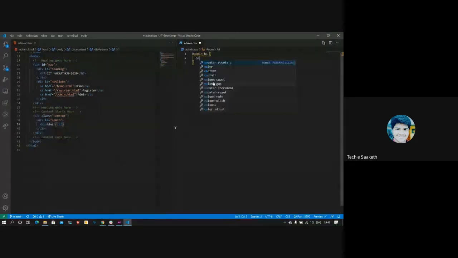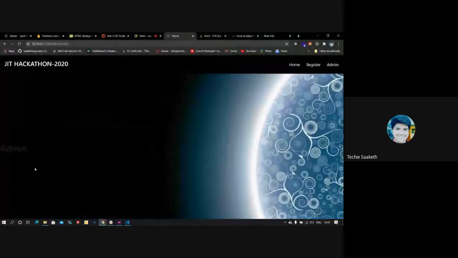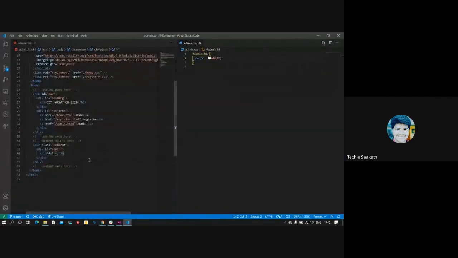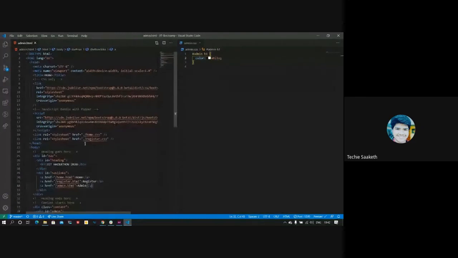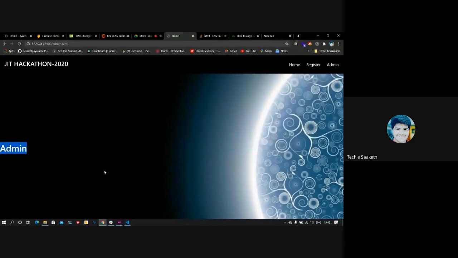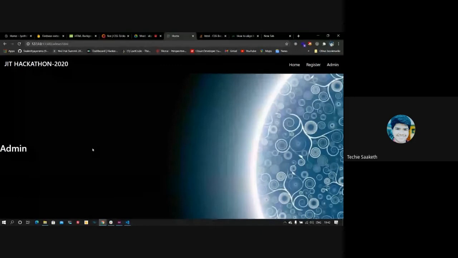We want that to be white, so I'll make color white. The changes aren't getting reflected because we haven't imported this admin.css. So now we'll try importing it first. Instead of register, we want admin.css. That's done. Now you can see that admin heading is in white color.